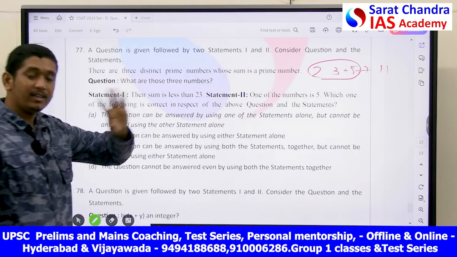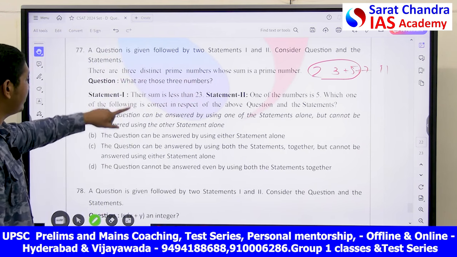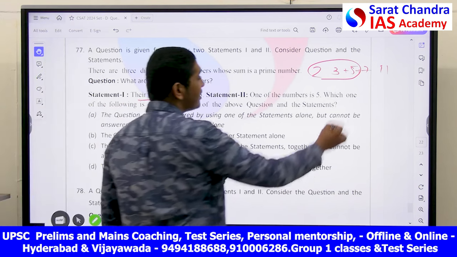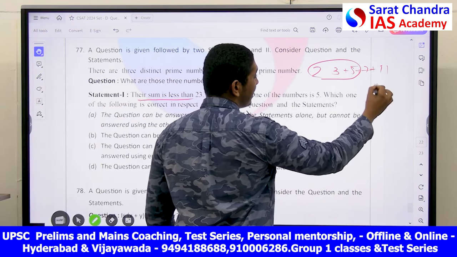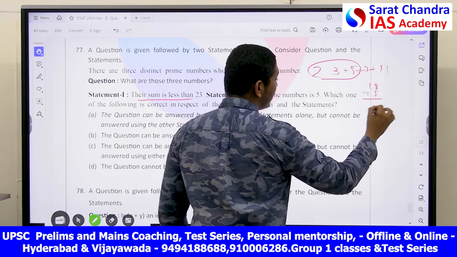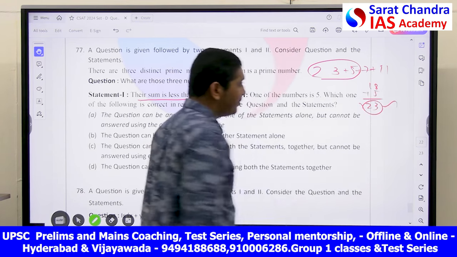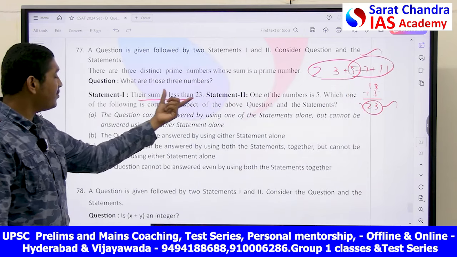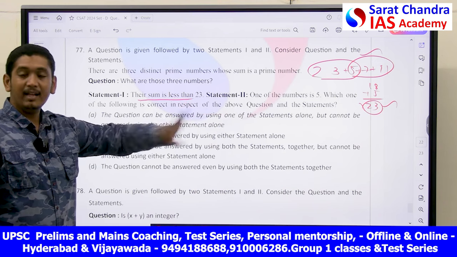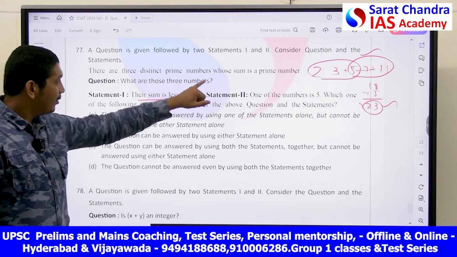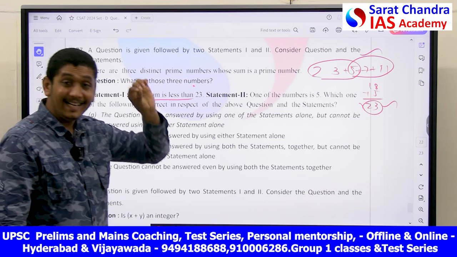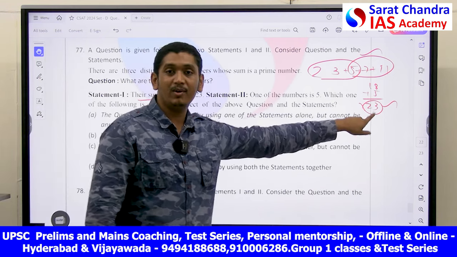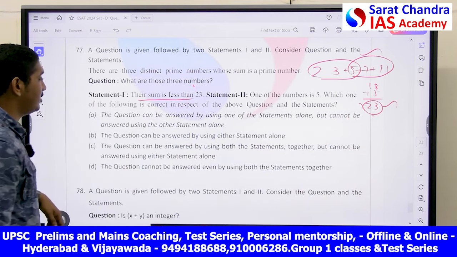So they are telling you there are 3 numbers whose sum is equal to prime number. Statement 1: their sum is less than 23. Let's see. Let's add this. 11 plus 7 is 18. 18 plus 5 is equal to 23, which is a prime number. Yes, sum of these 3 is a prime number. So their sum is less than 23. Never could be less than 23. The least sum of 3 prime numbers which forms a prime number is 23 only, and the sum cannot be 23.